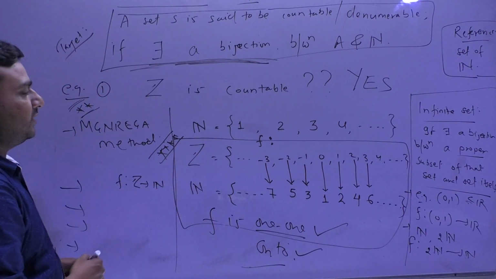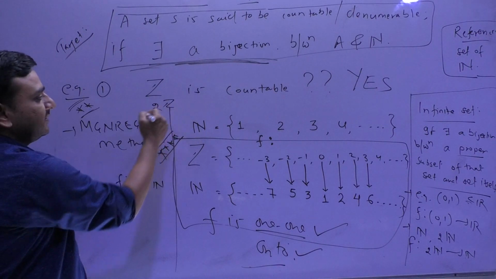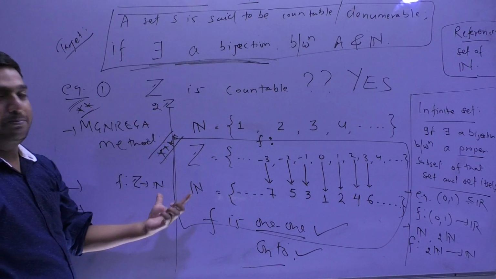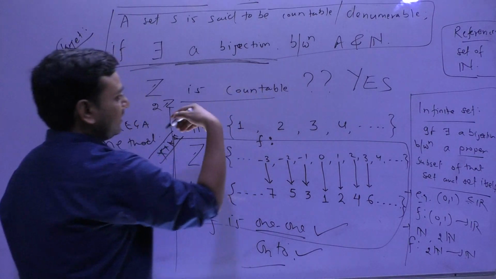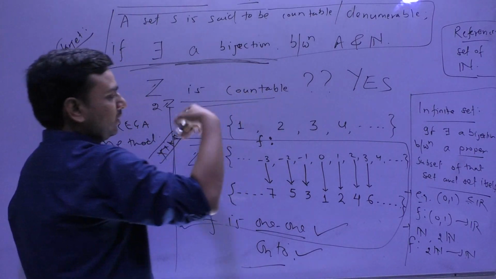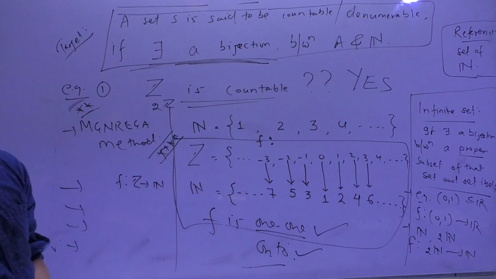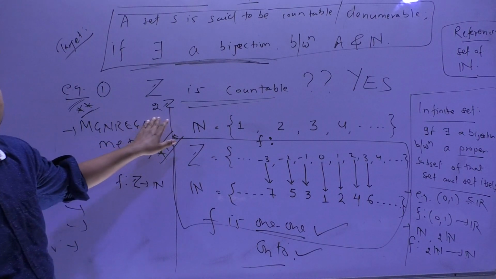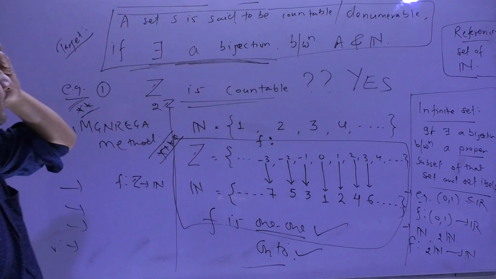So Z is countable. If Z is countable, then will 2Z be countable? Will you refuse? The same picture. So 2Z is countable. 3Z, 4Z, all are countable. 2Z is what? The set of even integers. Okay.